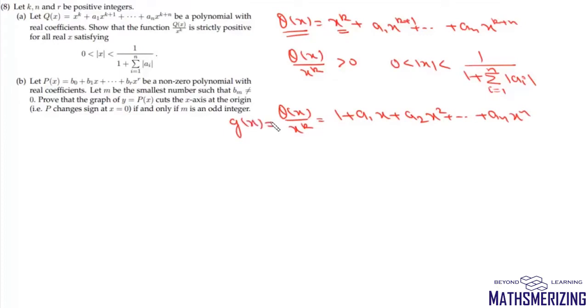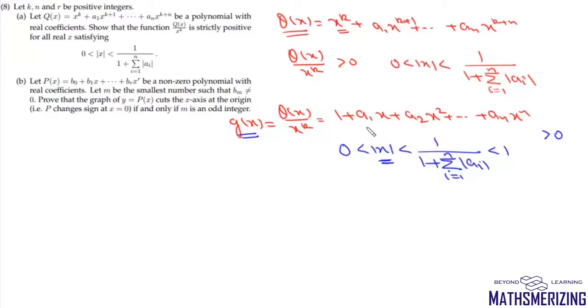So we need to prove that when x lies between 0 and 1 upon 1 plus summation i varies from 1 to n mod ai, and this value in the denominator is greater than 1. So this expression 1 upon 1 plus this summation will be less than 1. So that means when the modulus value of x lies between 0 and 1, this function g(x) should be greater than 0. Now how do we prove that?